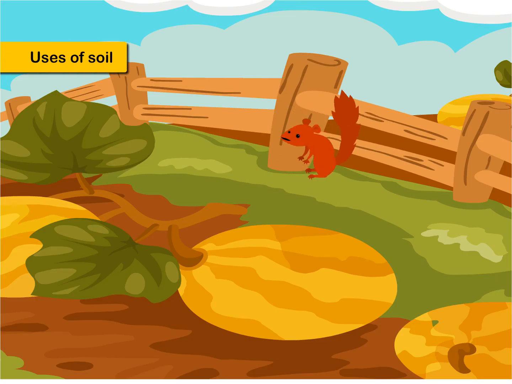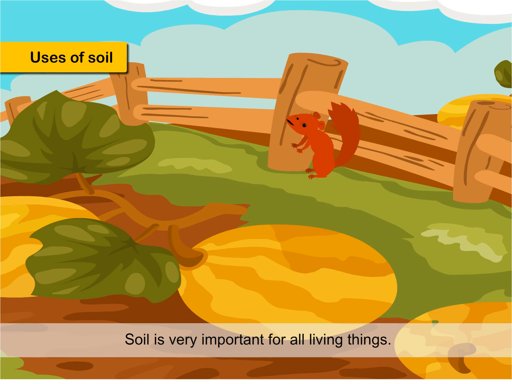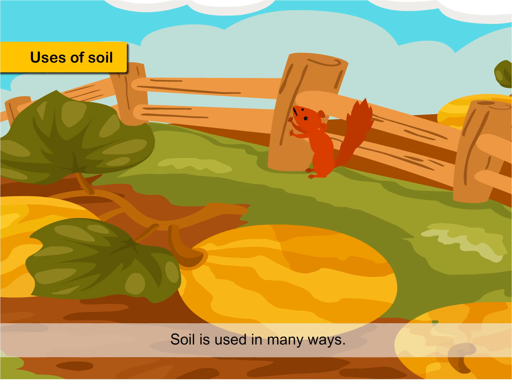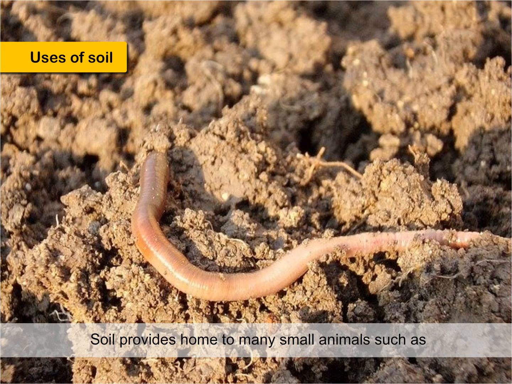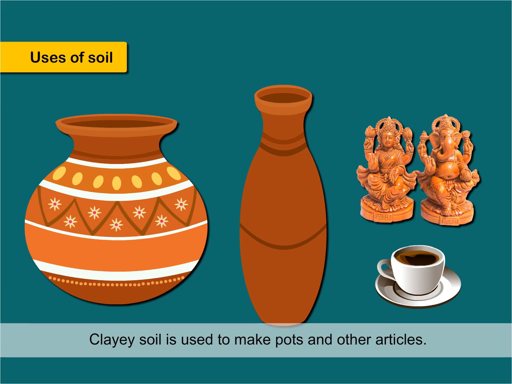Uses of soil. Soil is very important for all living things. Soil is used in many ways. Soil helps to hold the plant upright. Plants get water and essential minerals from the soil. Soil provides home to many small animals such as earthworms. Clay soil is used to make pots and other articles.